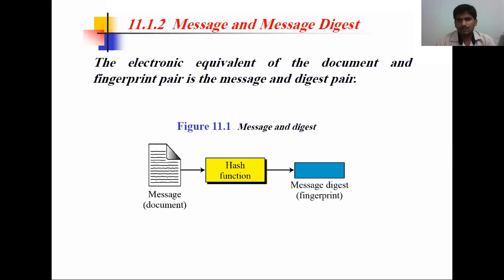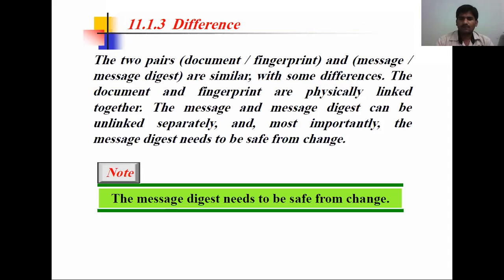So in between we are going to add some hash function. We are going to perform this operation. So this is the message. Applying a hash function on this, we can get the message digest. Message digest is nothing but a fingerprint. Normally we have a physical representation where we use electronic equipment. But a document is in digital format, so how are we going to perform this digital fingerprint operation? Through the message digest we are going to get this fingerprint operation. Okay.